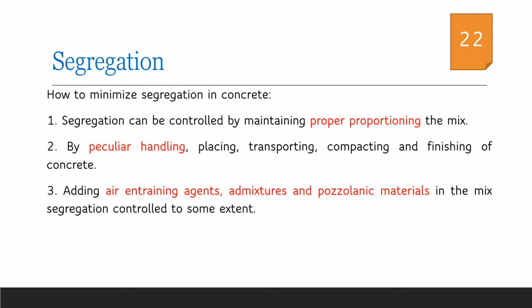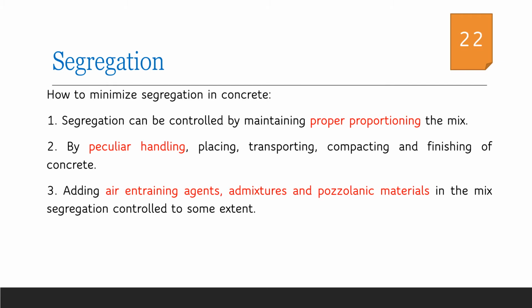Now let us discuss how we can minimize the segregation in concrete. By avoiding the factors that cause segregation, we can minimize it. The most important thing is the proper proportioning of the concrete mix. The proportioning has to be done based on the IS code provisions of mix design.